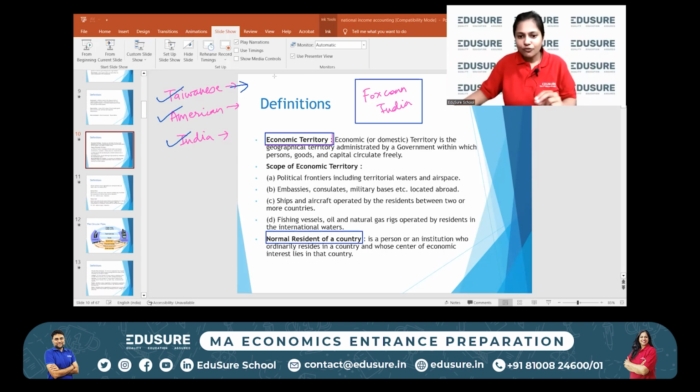So first, the definition of normal resident. A normal resident is a person or an institution who ordinarily resides in a country and whose center of economic interest lies in that country. So let's say Mukesh Ambani. He is a person who resides in the country. Ordinarily resides meaning he is living in this country for more than 6 months in a year. Okay, you are in this country, so you're ordinarily residing in this country and your center of economic interest, like the bulk of your business, is here. So then you're a normal resident, all right?